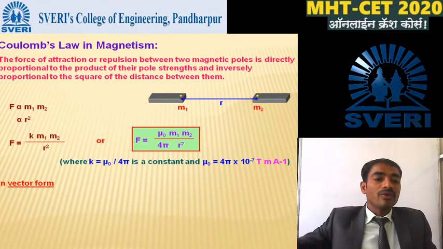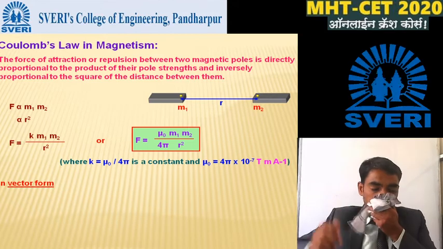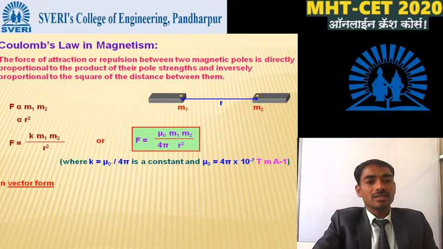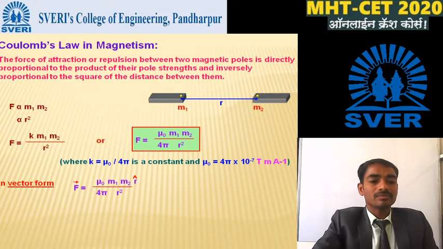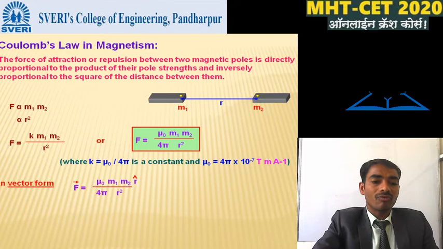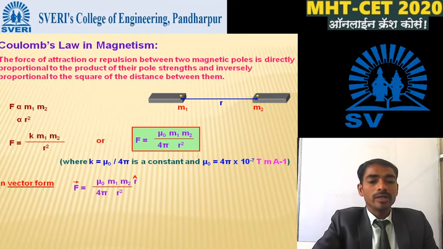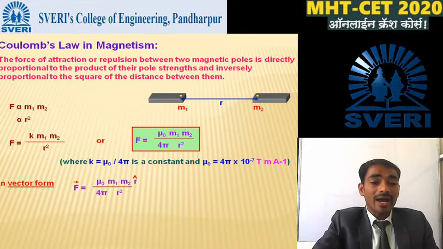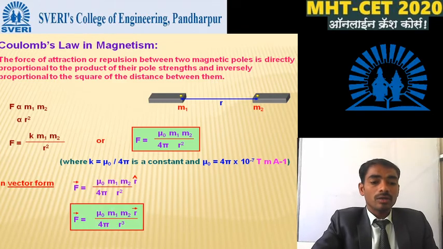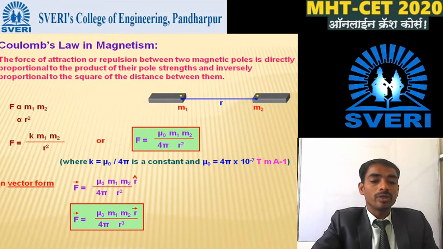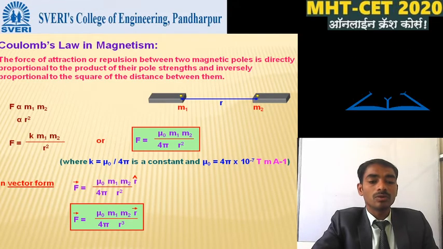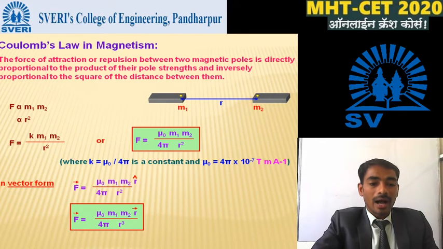So in vector form we can write this Coulomb's law of magnetism. F bar is equal to mu naught divided by 4 pi into m1 into m2 into r bar divided by r square, or F bar is equal to mu naught divided by 4 pi into m1 into m2 into r bar divided by r cube.